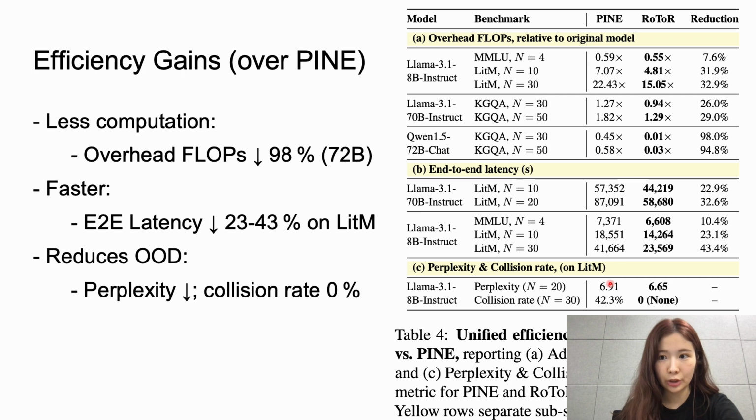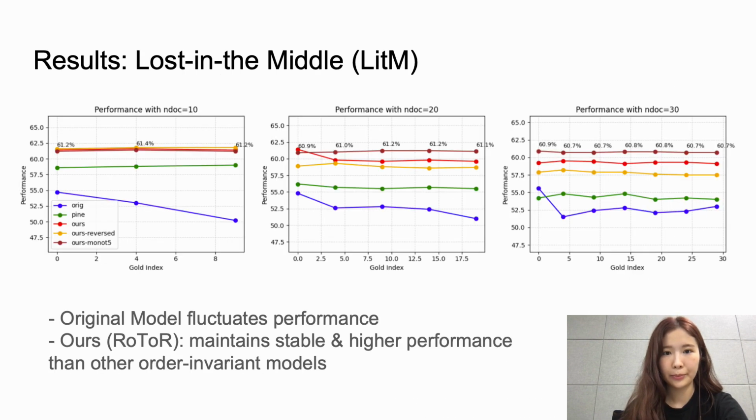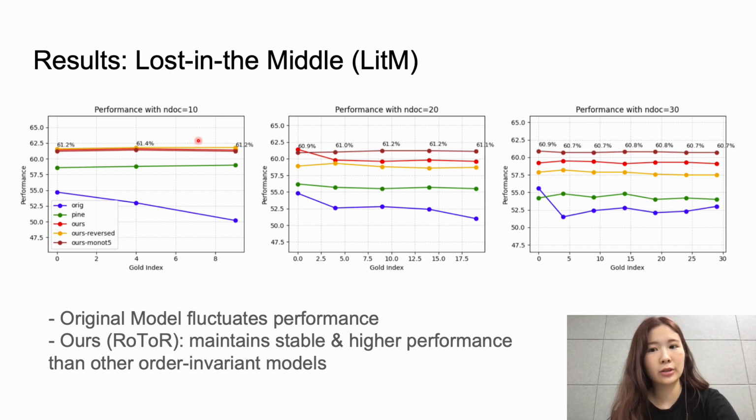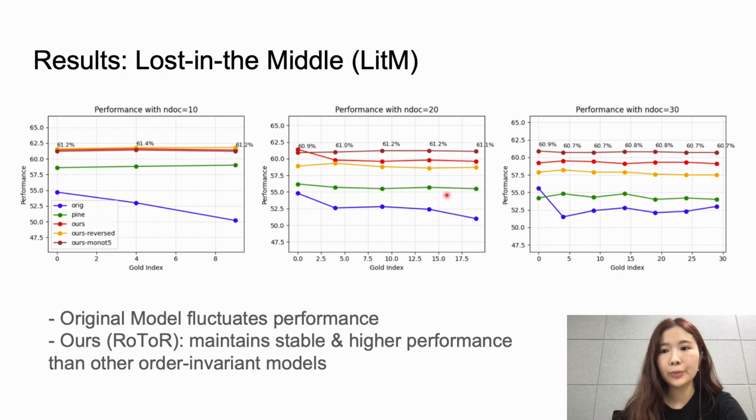Collision rate of positional IDs is reduced from 42% to 0. On Lost in the Middle, RoToR, in red, raises the best subspan EM from 59 to 62% on Llama 8 billion and remains almost flat across all 30 passage positions, whereas the baseline, in blue, fluctuates by up to 5 points.